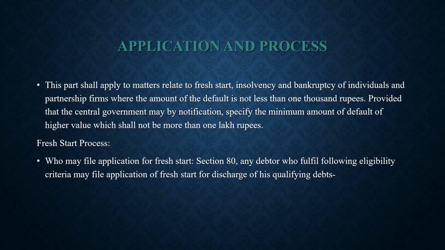Fresh start process. Who may file application for fresh start? Under Section 80 of this Code, any debtor who fulfills the following eligibility criteria may file application for fresh start for discharge of his qualifying debt.